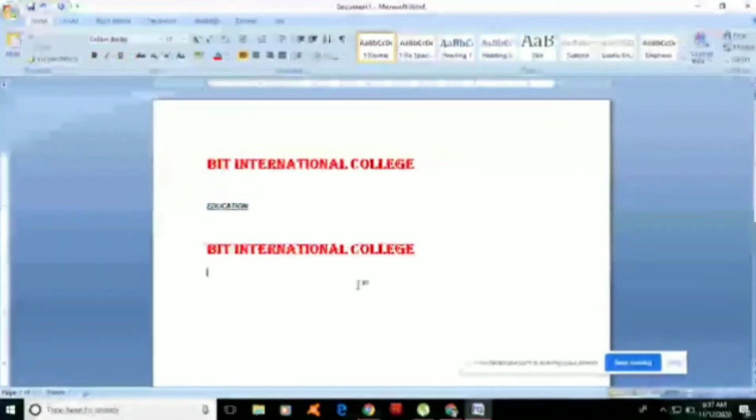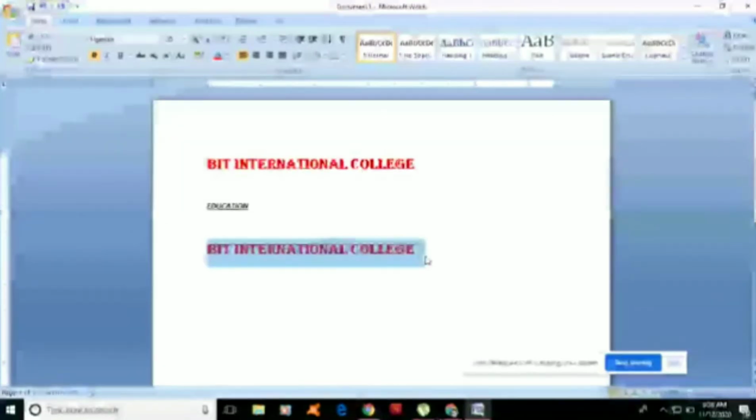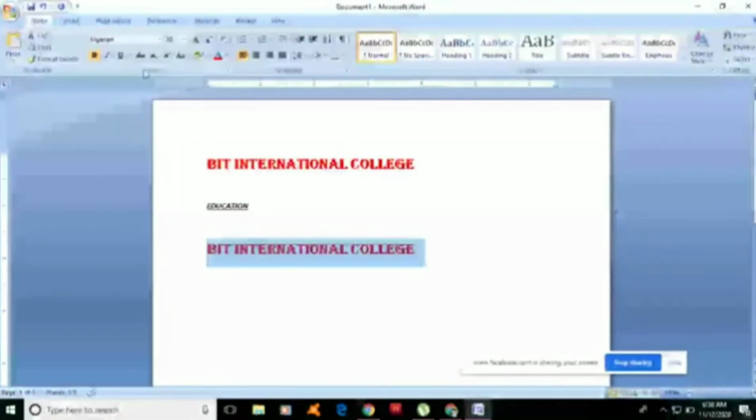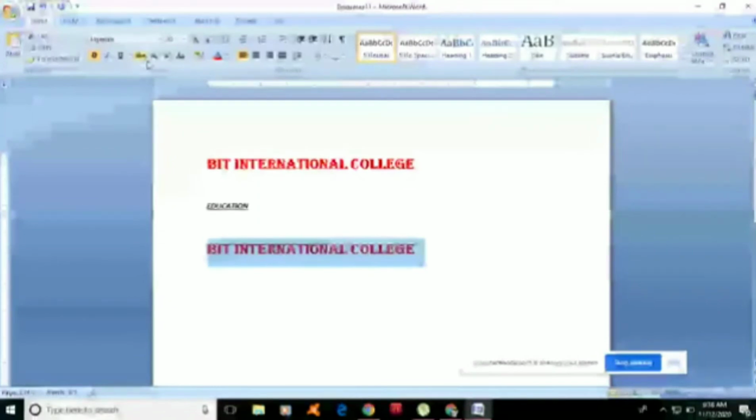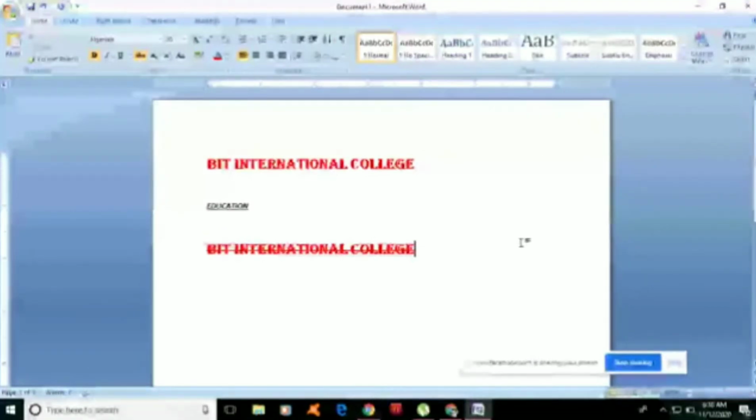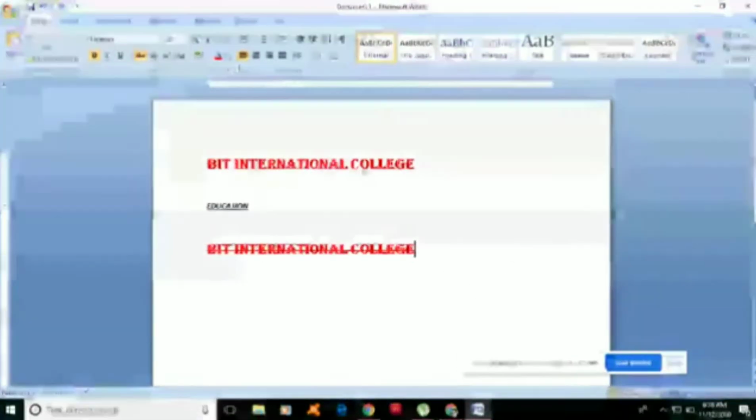Okay, next, what is the use of strikethrough? I'm going to apply strikethrough to this portion. You just highlight the text you want to apply strikethrough to. After you highlight, you click the Strikethrough button. There will be a line through the middle of your text. That is the use of strikethrough.